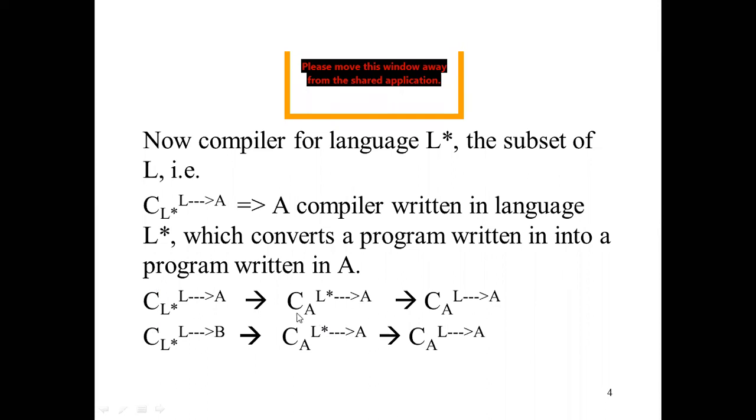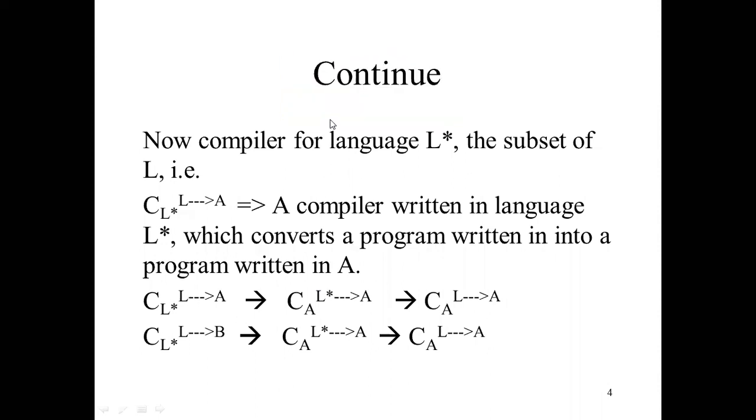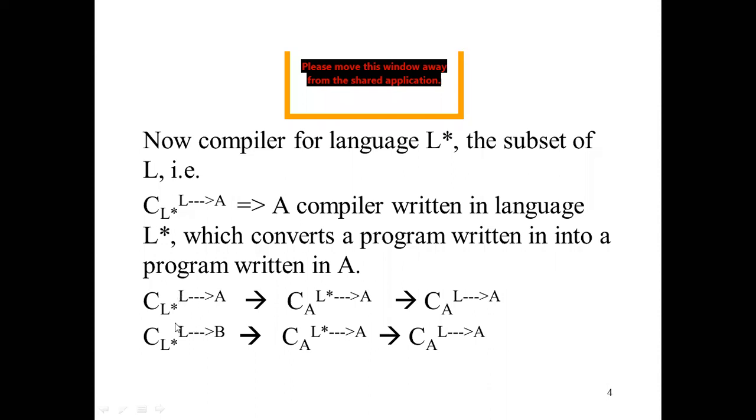Now CA, L star to A, and this is for machine A. There are several steps here we use to convert L to A. Again L star is a subset, so this will come inside L. Because L star is the subset of L, this will come inside this, and similarly we can write this for machine A, converting L to A. This is called the bootstrapping step.